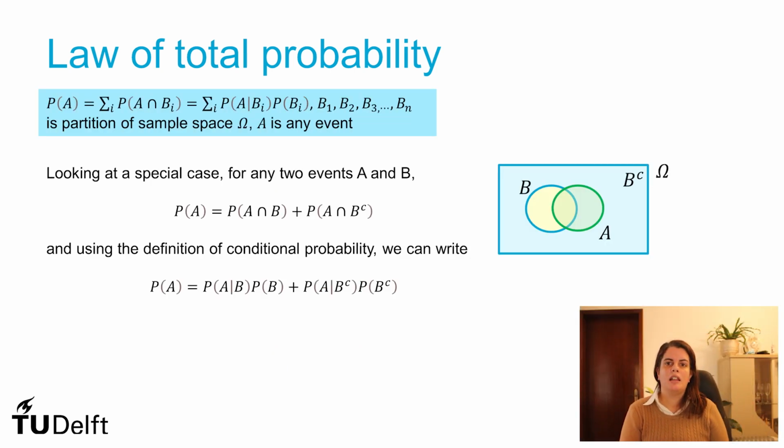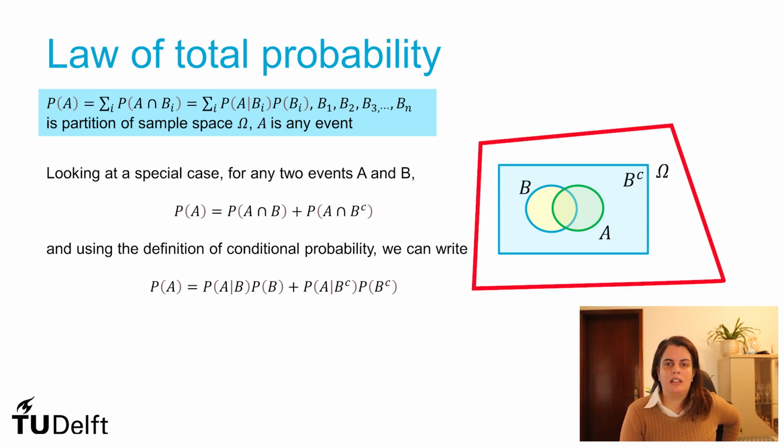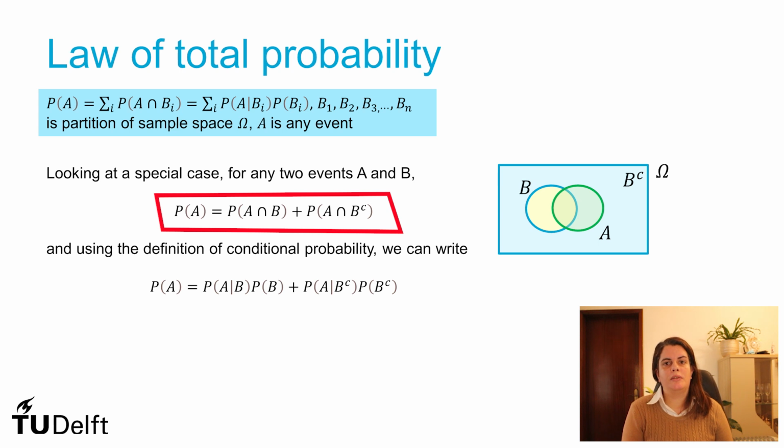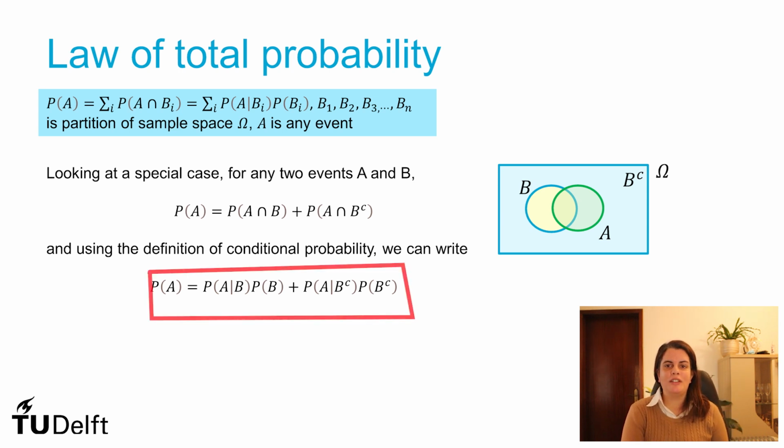A special case that we can consider is the case of two events, event A and event B. You can partition the sample space looking at the event B and the complement of the event B. So B united with the complement of B encloses all the sample space. It's a partition of the sample space. So you can say that the probability of A equals the probability of A intersected with B plus the probability of A intersected with the complement of B. And with the definition of conditional probability, you can rewrite the formula.